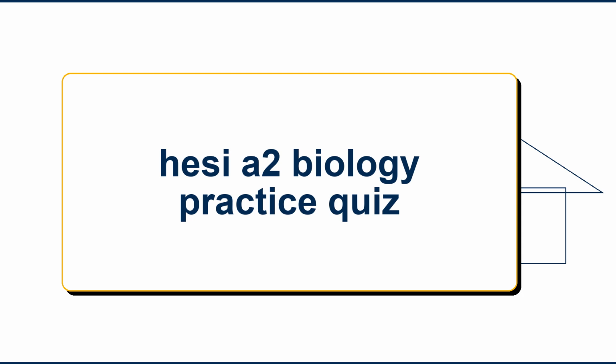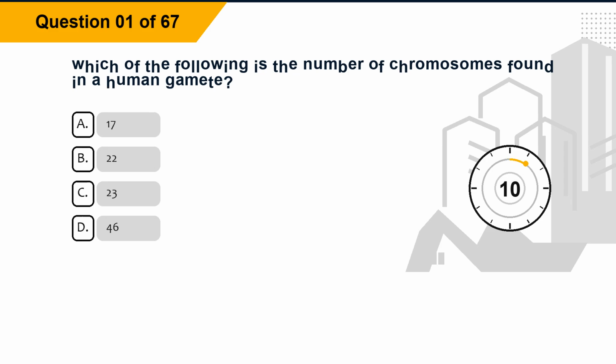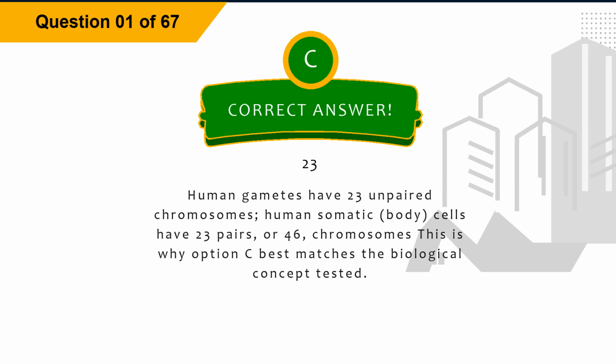HESI A2 Biology Practice Quiz. Question 1. Which of the following is the number of chromosomes found in a human gamete? Option A, 17. Option B, 22. Option C, 23. Option D, 46. The correct answer is option C, 23.